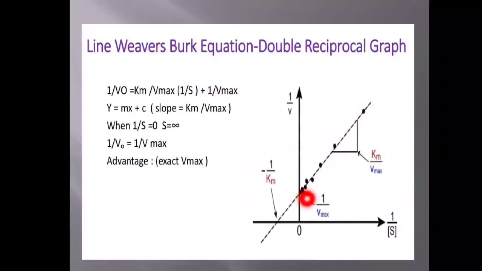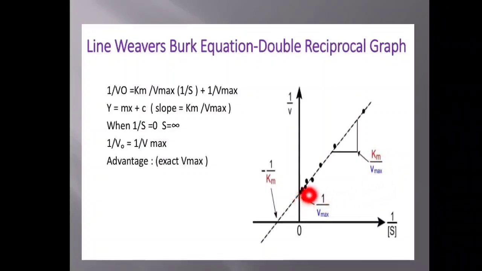And of course, it touches the y-axis at 1 over V maximum. So that point gives you 1 over V maximum, the reciprocal of the V maximum. If you take the slope of this line, it will give you the ratio of Km to V maximum.